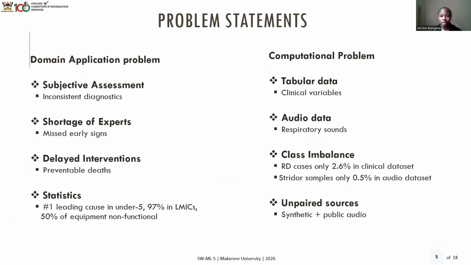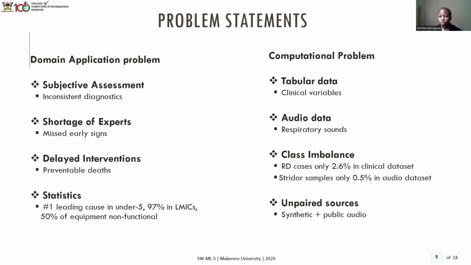Then we have delayed interventions in some cases. For example, maybe you find that the priority is given to other sectors or other wards and not necessarily infants. And this could actually have prevented some deaths in the infants. Then our statistics, which are also worrying, in that respiratory distress in infants is actually the leading cause.